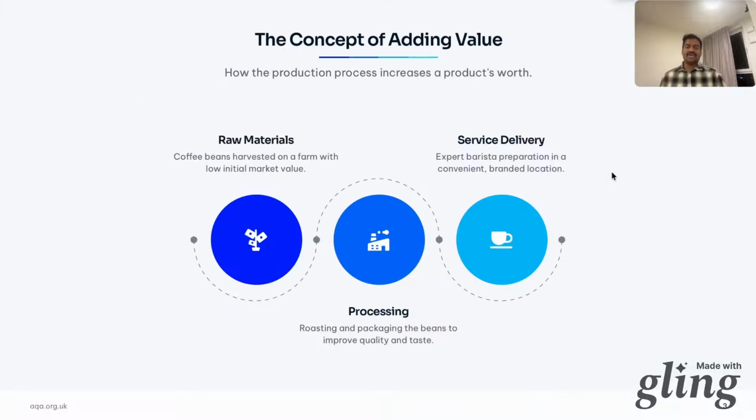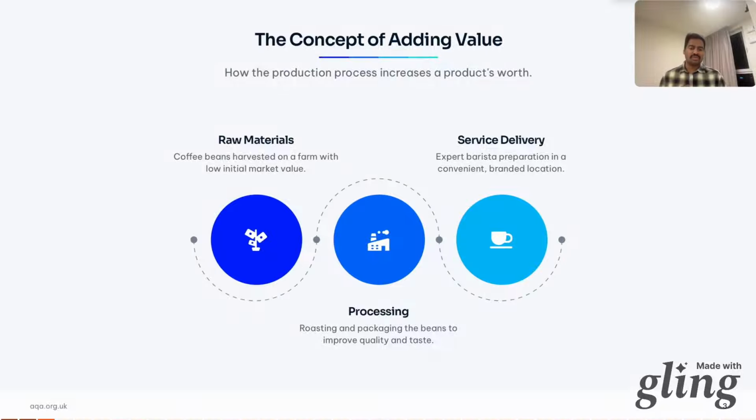Now let's understand the concept of adding value. How do businesses turn a simple idea into profit? Through adding value. This is the process of turning cheap inputs into something worth much more than that. Look at that coffee bean, raw. It's worth a few pence. But after roasting, grinding, brewing, and serving it in a nice cup with a little biscuit and creating good ambience, that Starbucks, suddenly it's a €4 coffee.